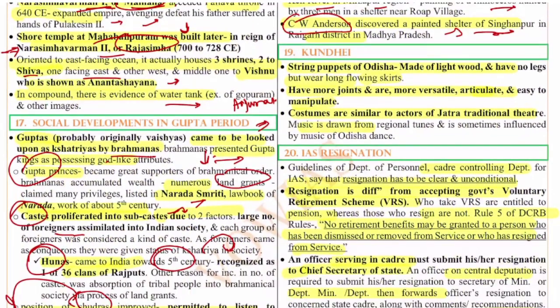Next, the 19th question is on Kundhei. Kundhei are the string puppets of Odisha, made of light wood, with no legs but wearing long frock skirts. Remember this? They have joints and are more versatile, articulate and easy to manipulate. Costumes are similar to those of actors of Jatra traditional theatre. So Kundhei is related to string puppets.